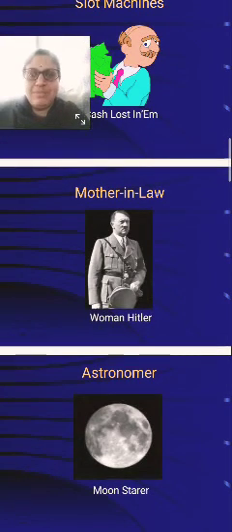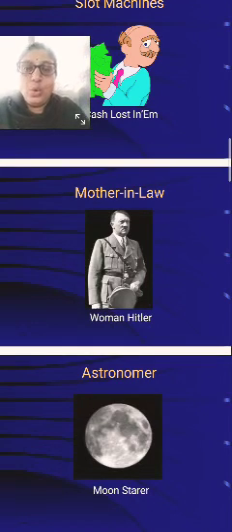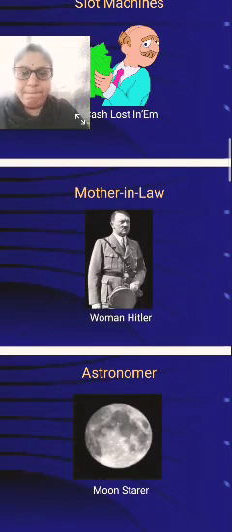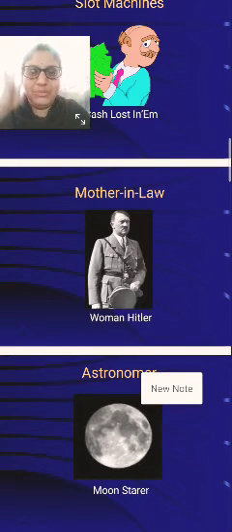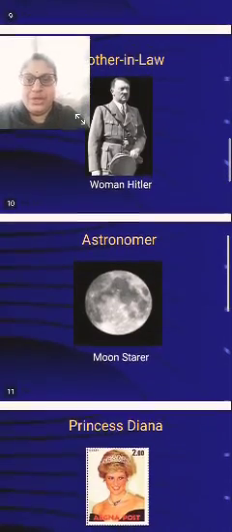And the next example: mother-in-law becomes the anagram "woman Hitler." W, O, M, A, N, and H, I, T, L, E, R. So, woman Hitler. I'm not taking a new word or removing letters from the word.